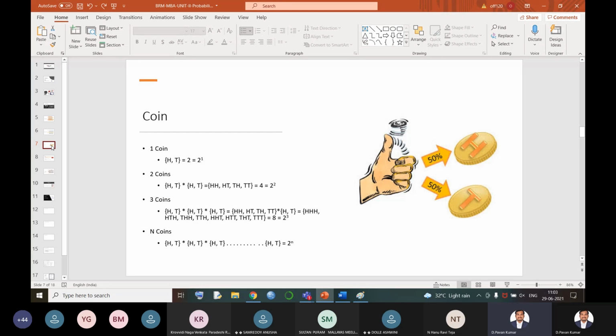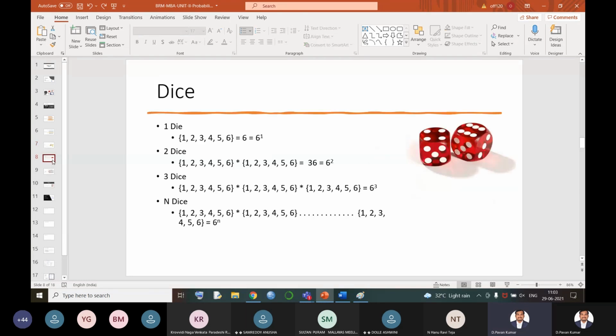That means we have different types of problems in probability. Now we have clarity regarding the coin. Total exhaustive cases means what here? For a coin, it is always 2 power n. The generalized formula for the exhaustive cases of coins is 2 power n. If it is one coin, we get 2 power 1. If it is 5 coins, we get 2 power 5 as our exhaustive cases formula.